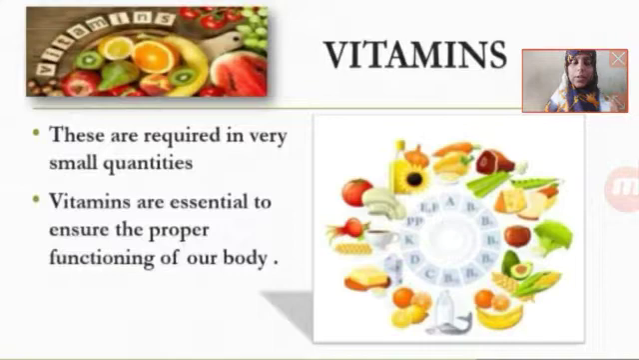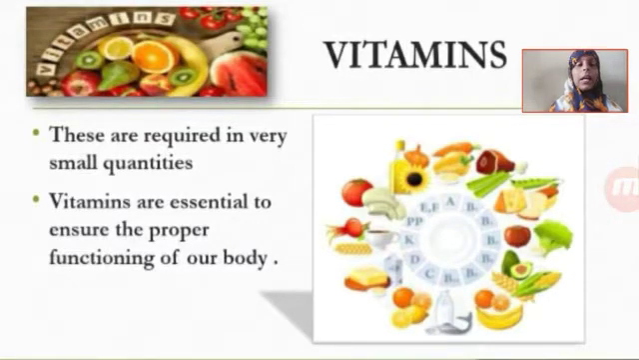Children, what are vitamins? Vitamins are another component of our food that are required in very small quantities. Vitamins are essential to ensure the proper functioning of the body. As you all know, they are like the toppings: they are required in very small amounts, but their presence is very important. If some vitamin is less in your body or in your diet and intake, you may suffer from diseases.